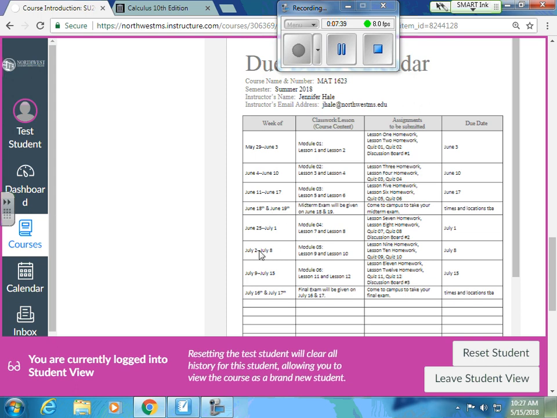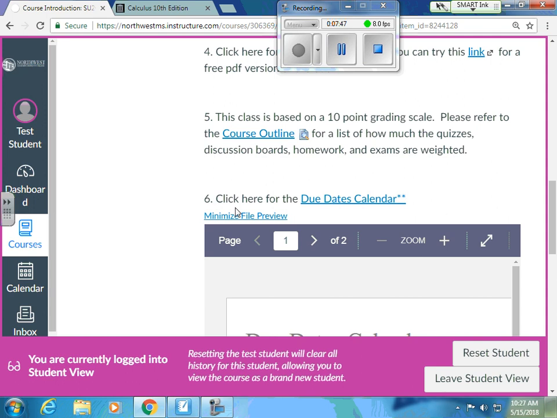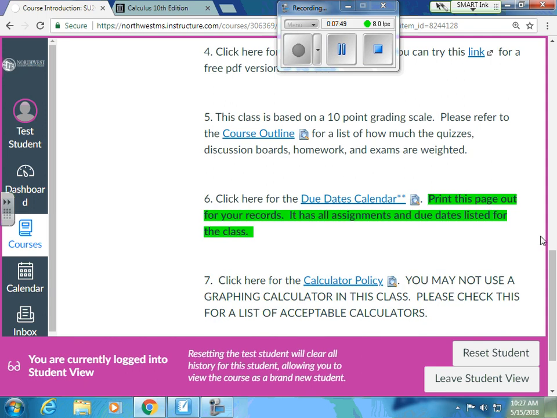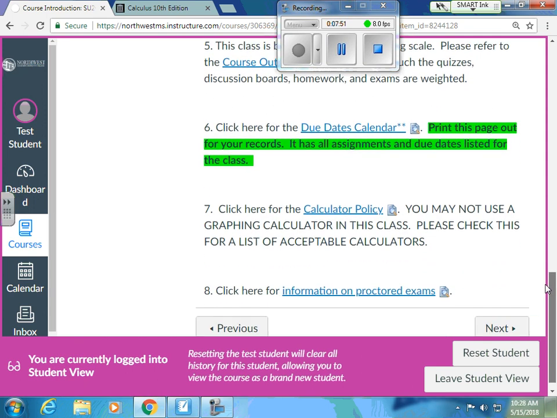It's got midterm and final exam dates on there, so you can see all that. But this is super important, this due dates calendar. Print it out and have it handy. Make sure you're keeping it with that so you don't fail out if you miss more than 1 week's worth.